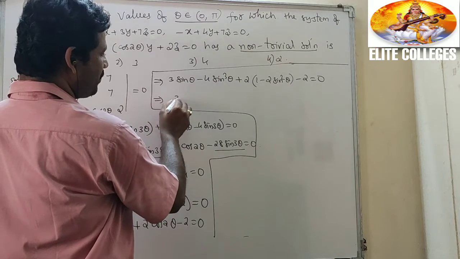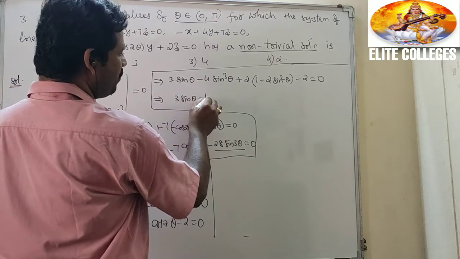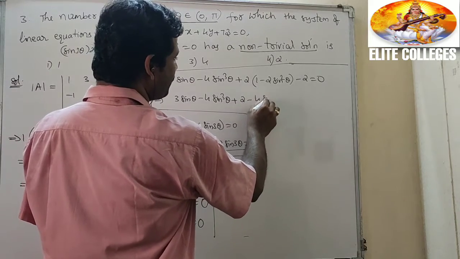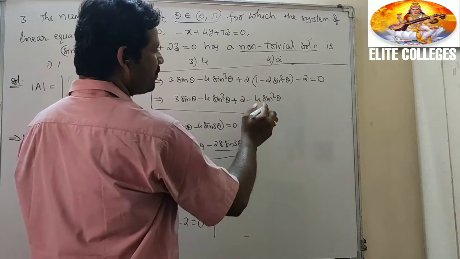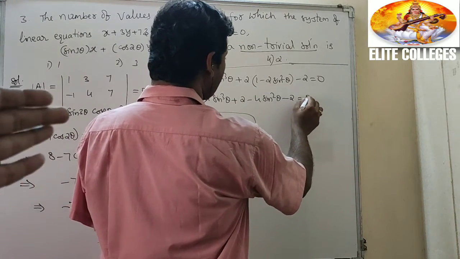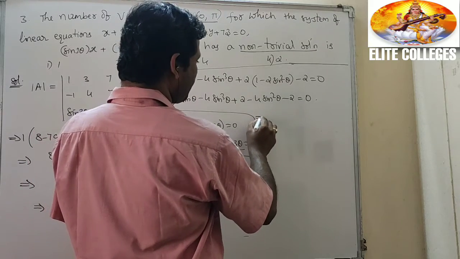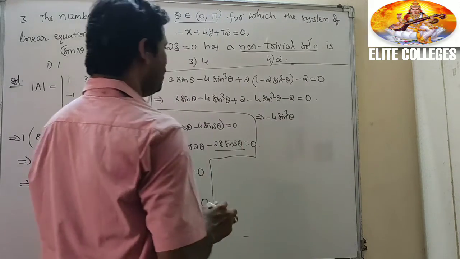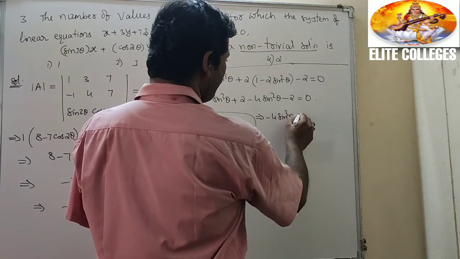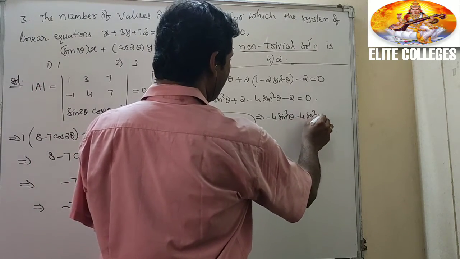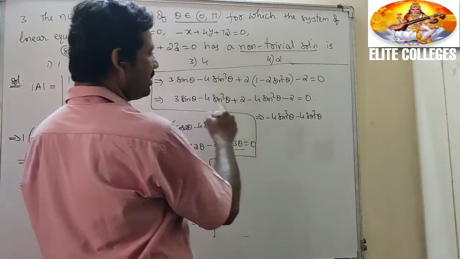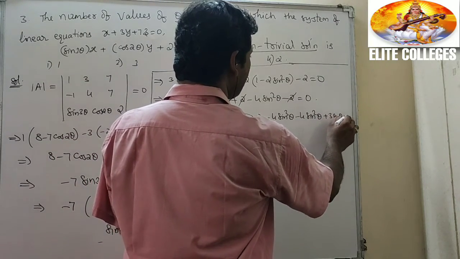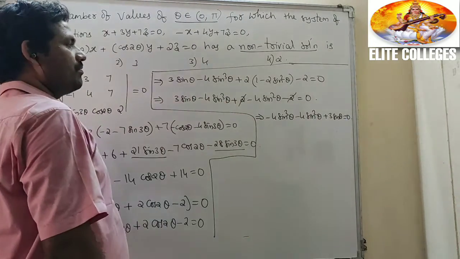So again: 3 sin theta minus 4 sin cube theta plus 2 minus 4 sin square theta minus 2 equal to 0. That gives minus 4 sin cube theta minus 4 sin square theta plus 3 sin theta, the 2 cancels, equal to 0.